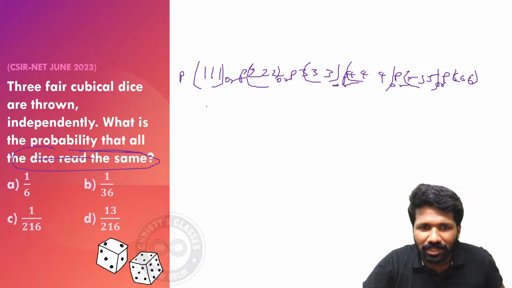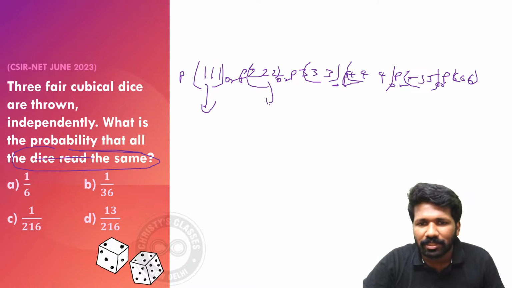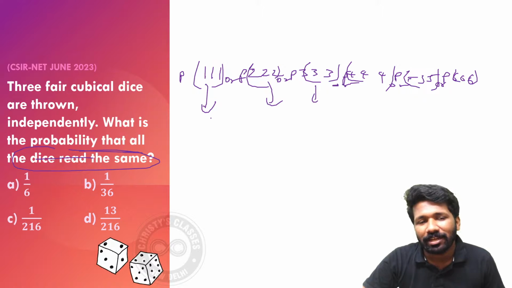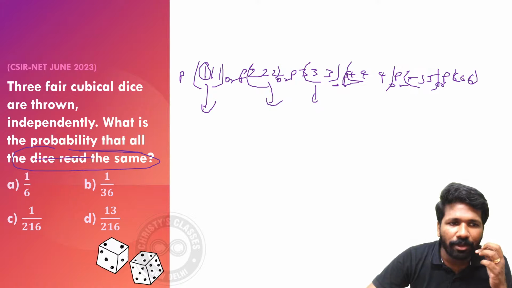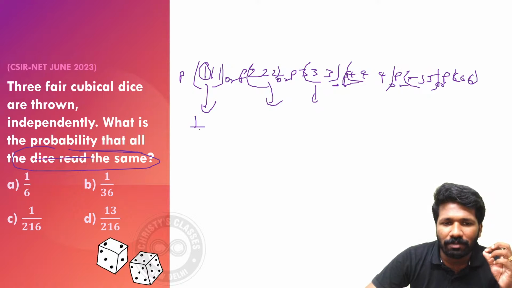Or means addition. So you can find this probability and add all that. I will tell you a shortcut for this also. What is the probability of getting a 1 when you roll a random dice? 1 by 6. Second one, 1 by 6 itself. Third one, 1 by 6 itself.